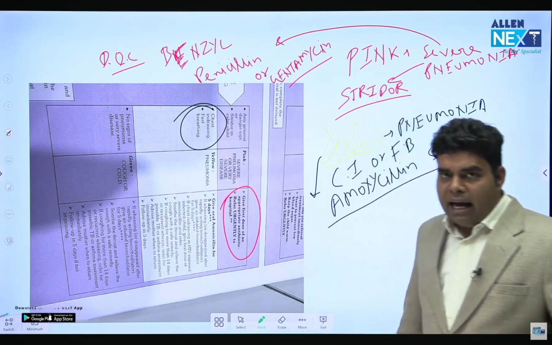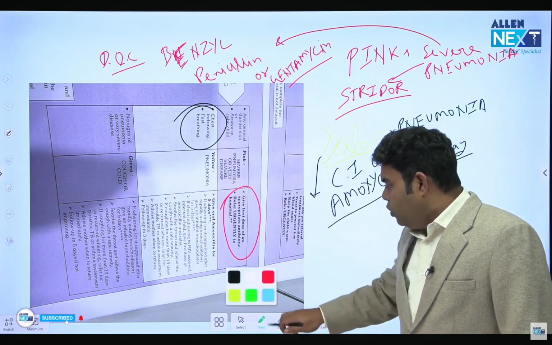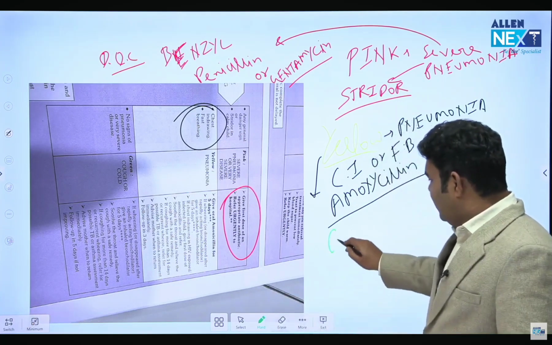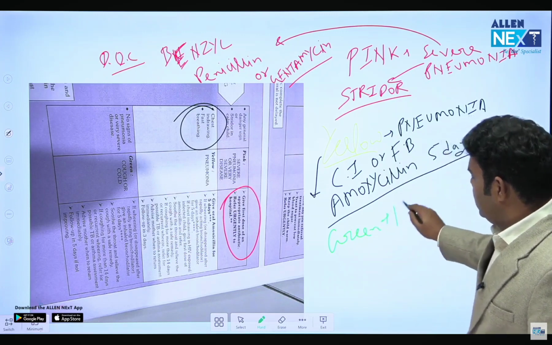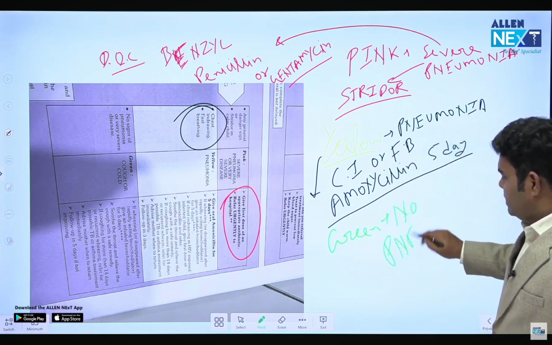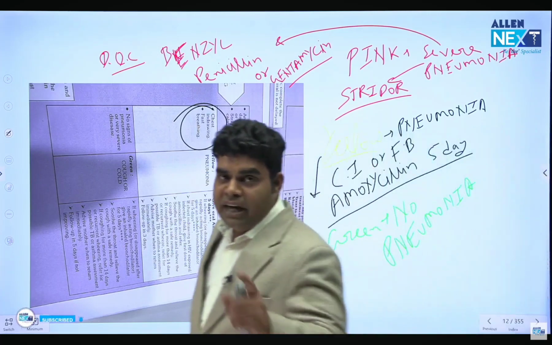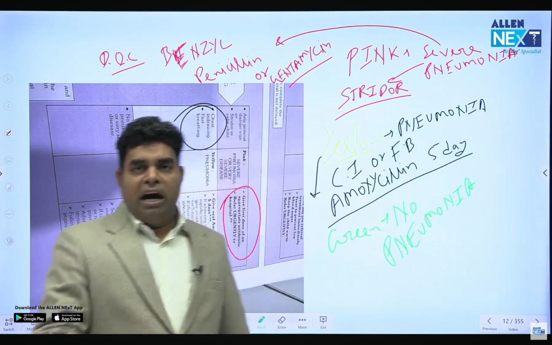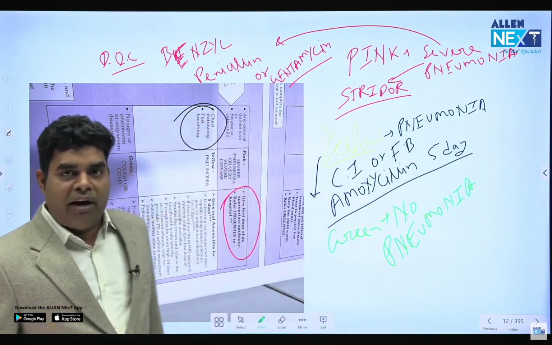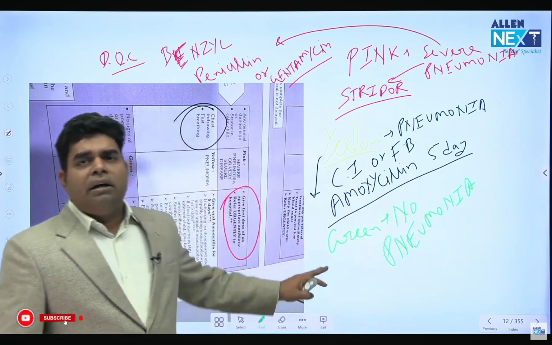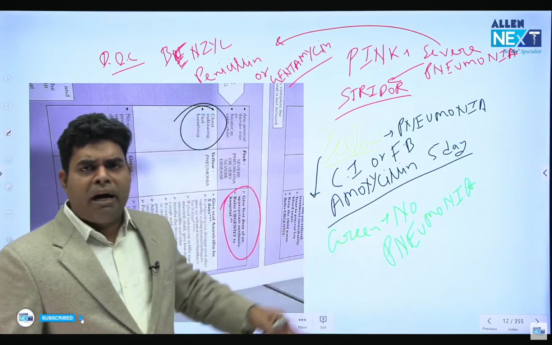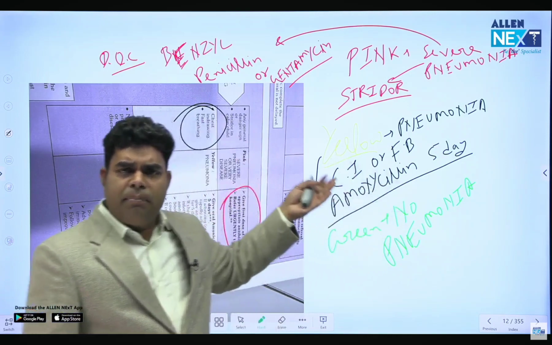After this, the last category is always green. And we all know a green signal means move ahead, go, everything is okay. So green means no pneumonia. So that means there are only 3 things. Pink, severe pneumonia, benzyl penicillin and gentamicin. Yellow, pneumonia with fast breathing or chest indrawing, amoxicillin for 5 days. And last is green, no pneumonia. So we will reassure the mother and ask her to follow up, and we will tell her the danger signs. If those signs develop, then come back.